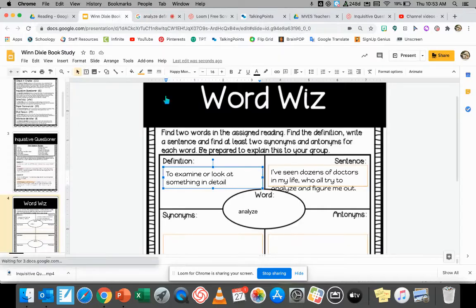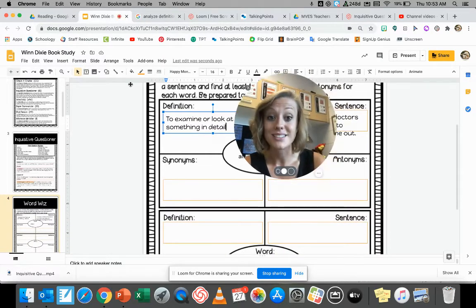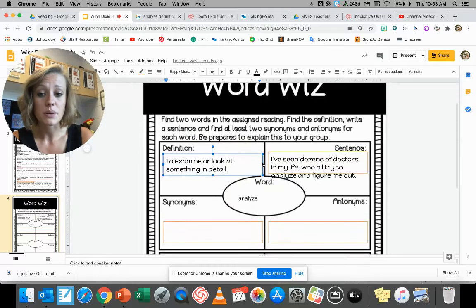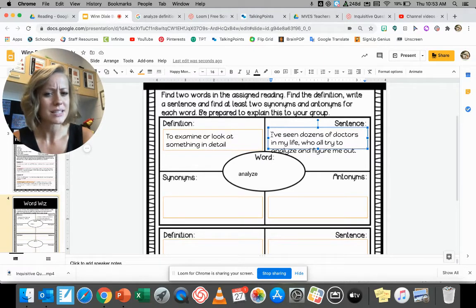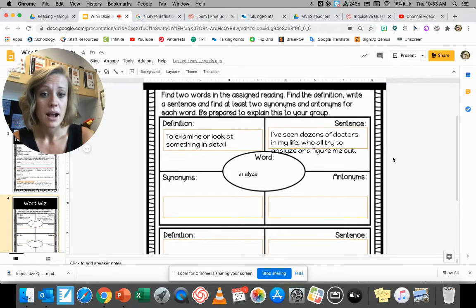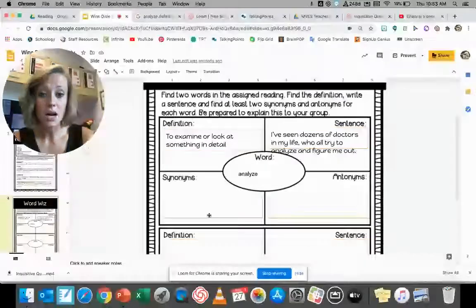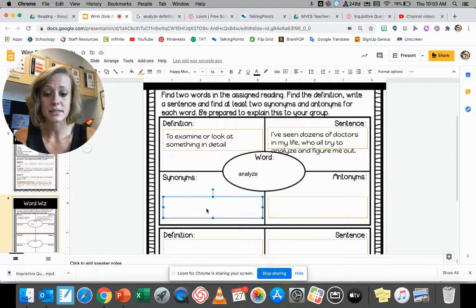So now that I've found the definition, I'm going to be looking for those synonyms and antonyms. Now remember, a synonym is a word that means the same type of thing, and an antonym is a word that means the opposite type of thing. I'm going to refer back to this sentence quickly. Do you guys notice that there might be a synonym in the sentence itself? I've seen dozens of doctors in my life who all try to analyze and figure me out. It seems to me that word, like figure out, would be a good synonym for the word analyze.